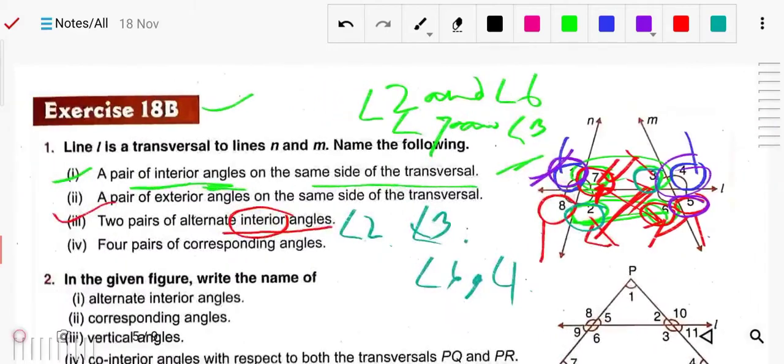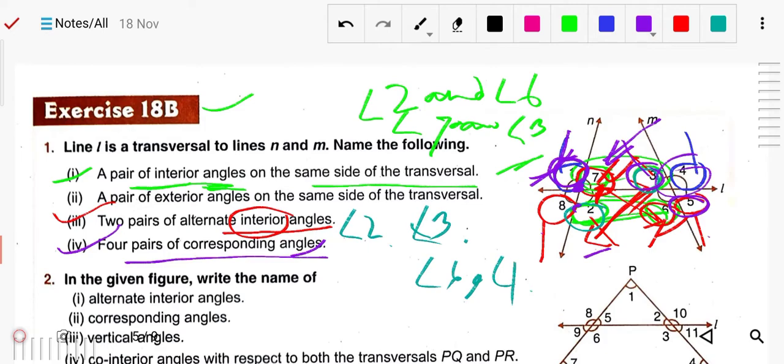Okay, now four pairs of corresponding angles. Corresponding angles, as I told, must be on the same side. If at the first point we take the exterior, then at the other point we have to take the interior. So likewise 1 and 3, 4 and 7, 8 and 6, 5 and 2. Like this you can write the corresponding angles.